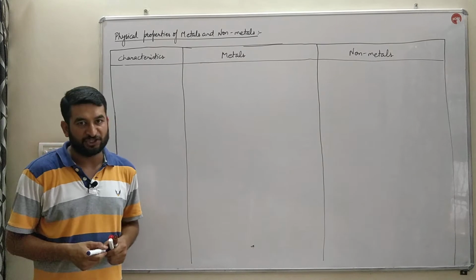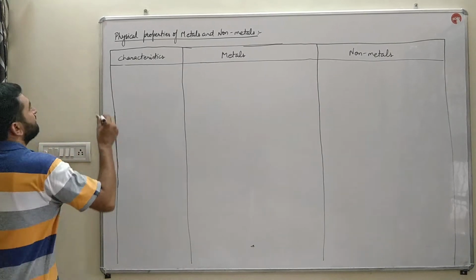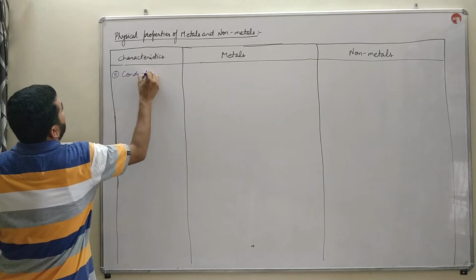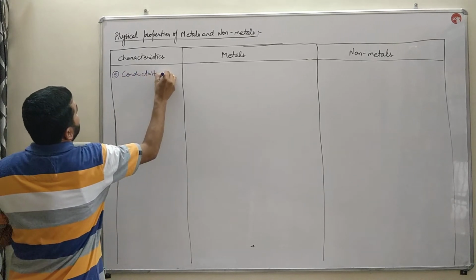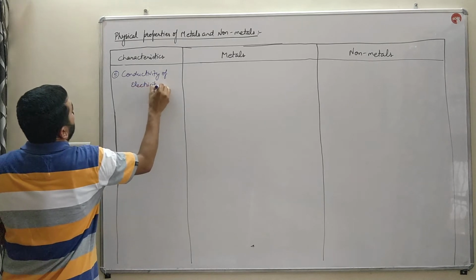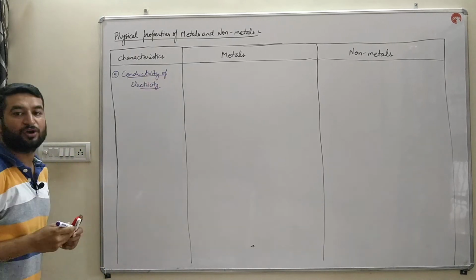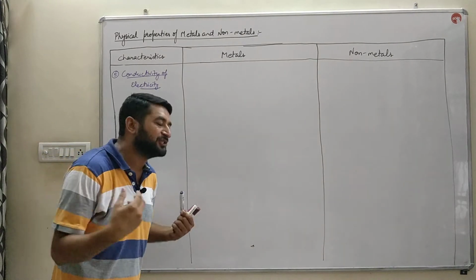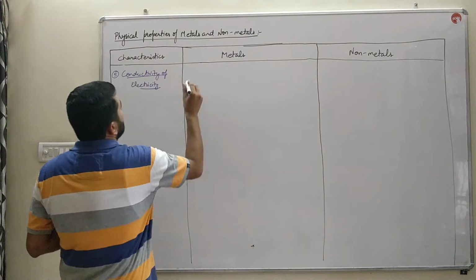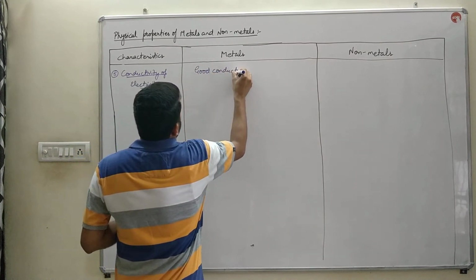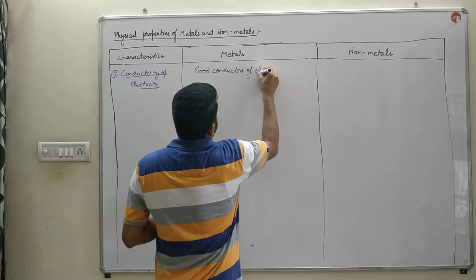The next feature on which we differentiate between the metal and non-metal is conductivity of electricity. That is whether they conduct electricity or not. They allow the electric current or electric energy to pass through them or not. Metals are good conductors of electricity.